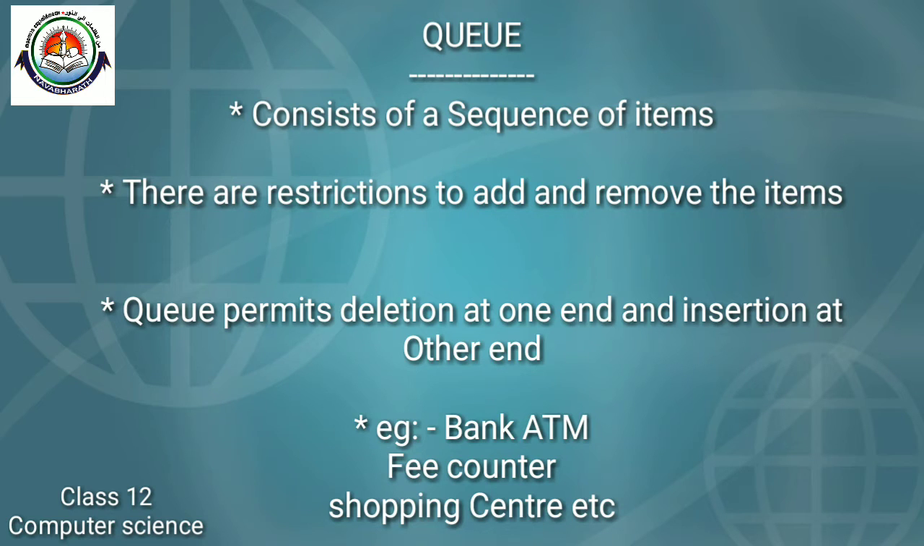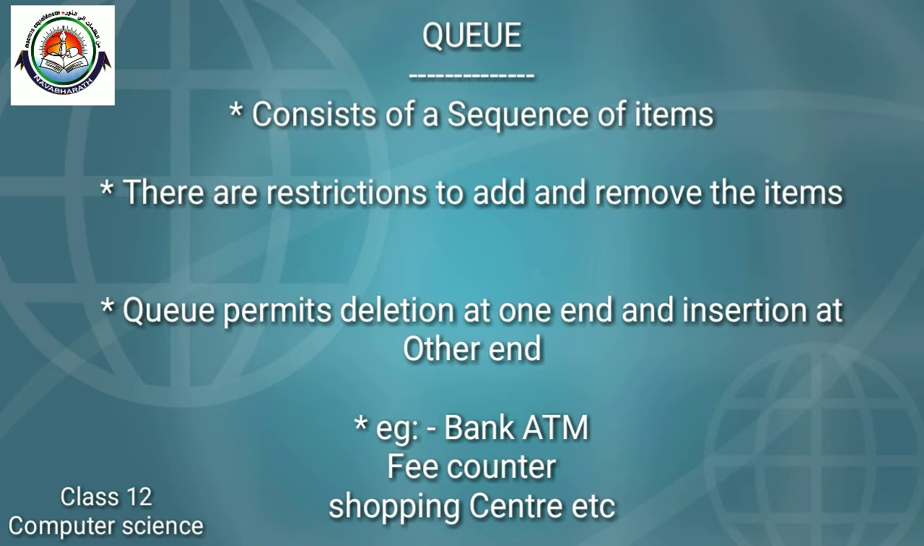In the previous classes, we discussed the first type of data structure, stack, and its implementations and different programs. Today, we can move to another type of data structure. Its name is queue. What are the features of queue?